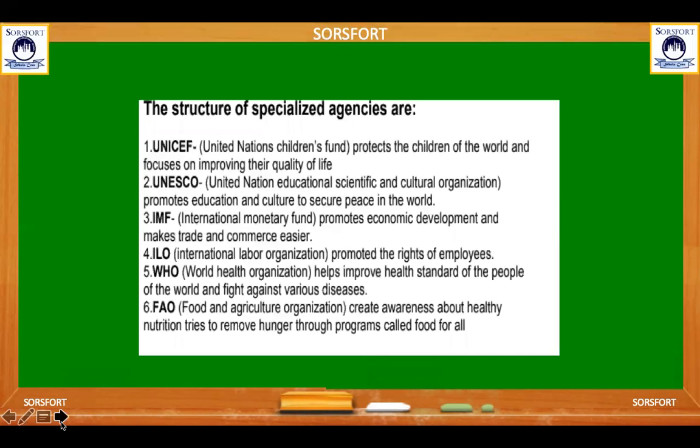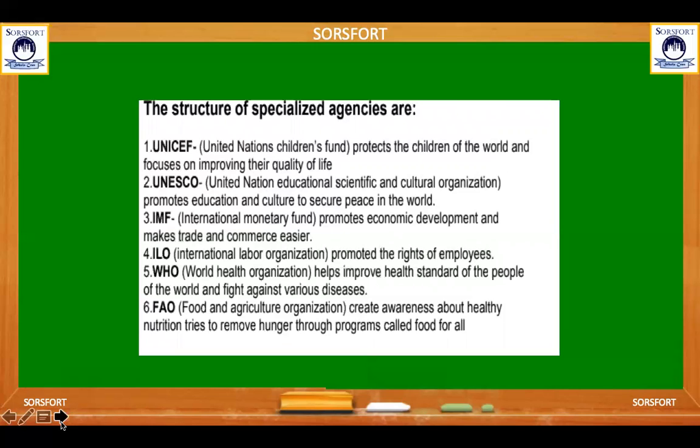So these are the specialized agencies of the UN: UNICEF, UNESCO, IMF, ILO, WHO, FAO. What is the main function of UNICEF? United Nations Children's Fund. The main objective of this agency is to protect the children of the world and focus on improving their quality of life.